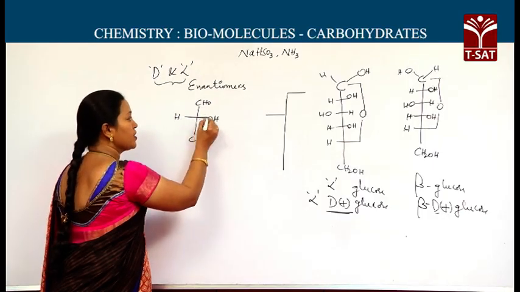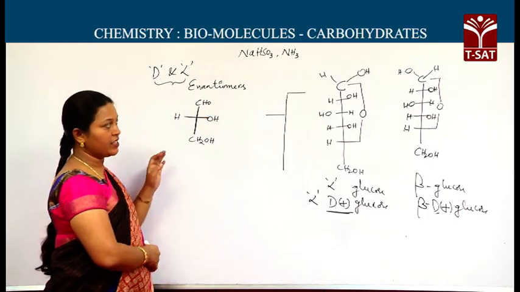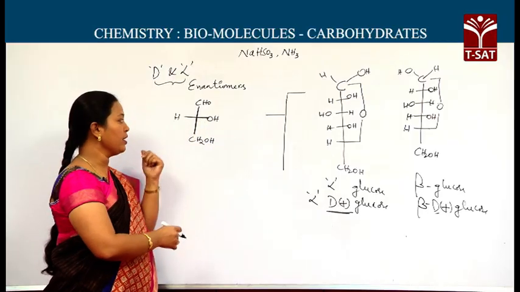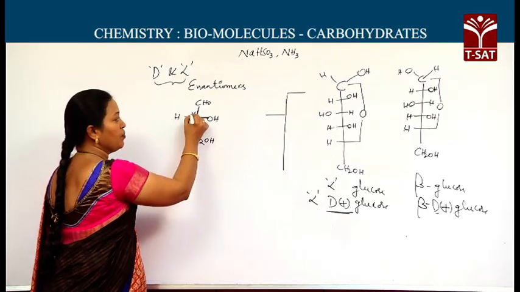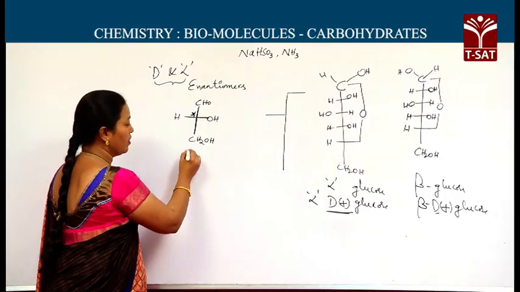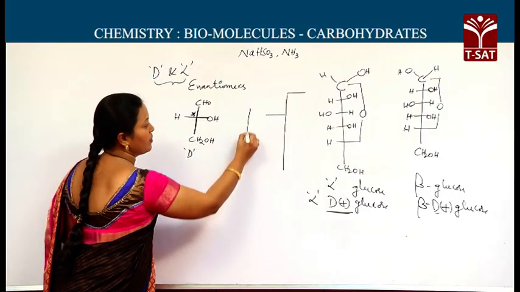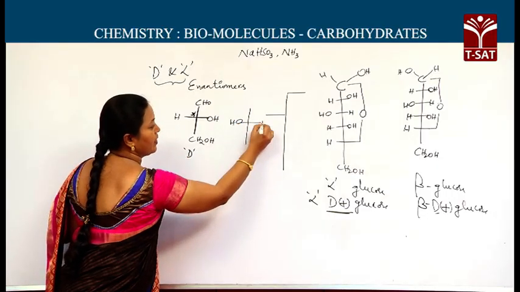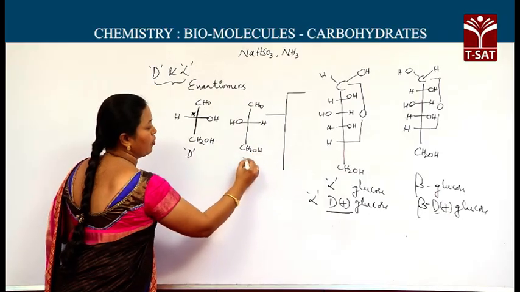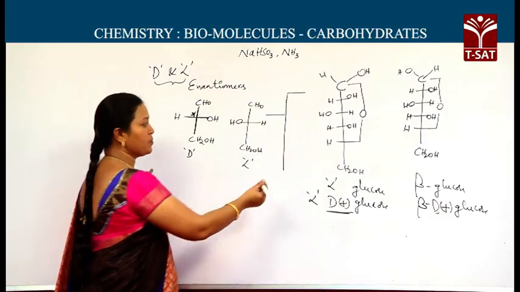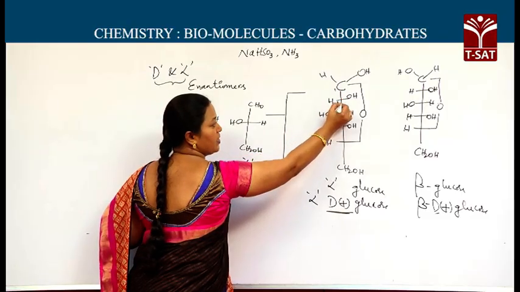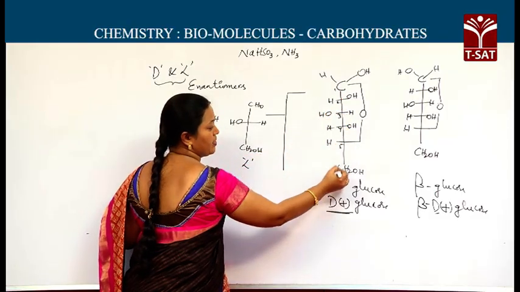If we observe the asymmetric center in this kind of structure, we can give the names D and L. Asymmetric carbon with OH group on the right side, we call D form. Asymmetric carbon with OH on the left side, we call L form. The same thing we can observe here, C1, C2, C3, C4, C5, C6.